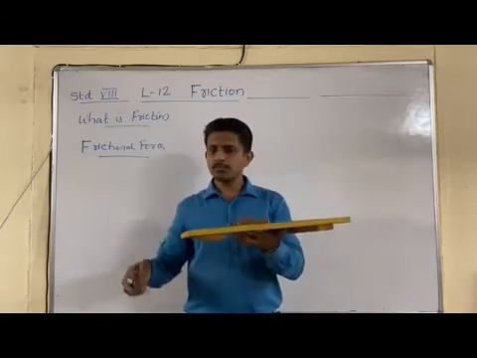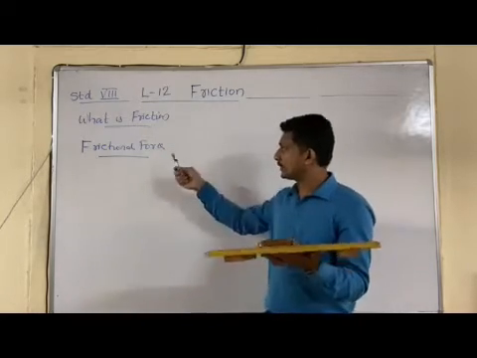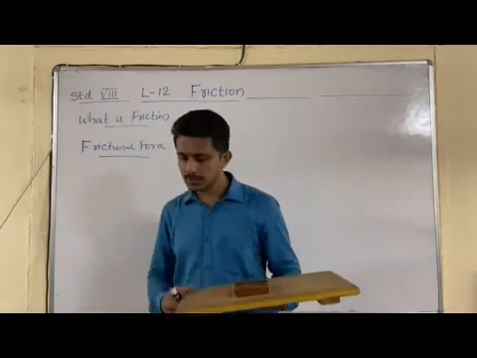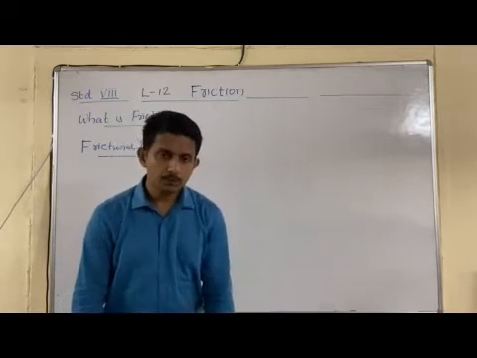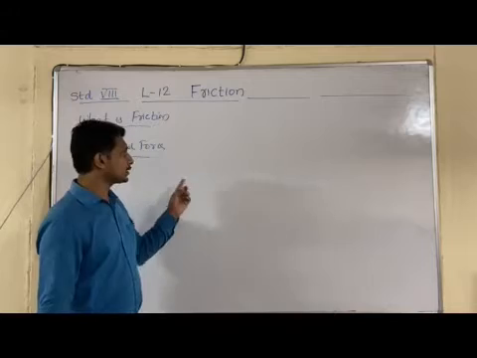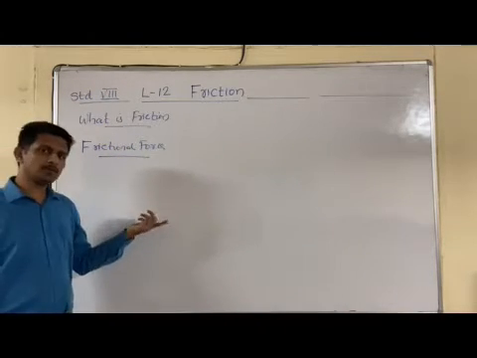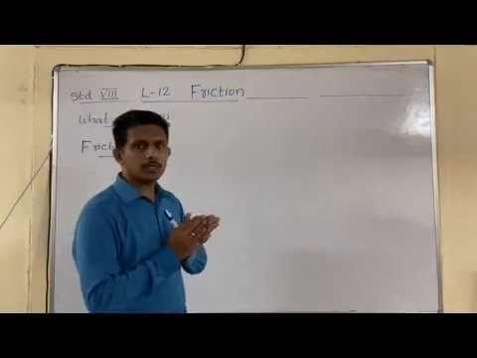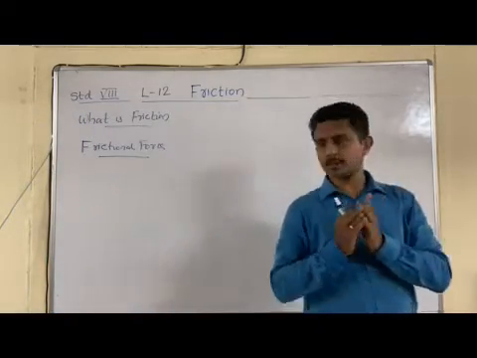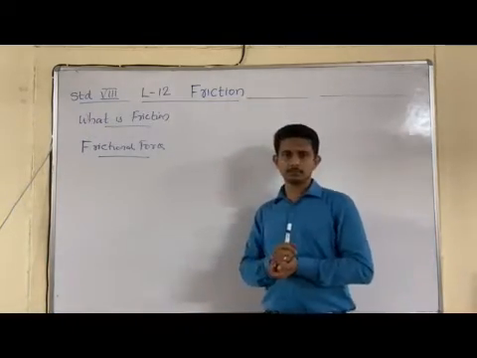So based on this, we can understand this frictional force. Frictional force means a force which is acting in the opposite direction of the motion of the object, and it tends to stop a moving object, and also it tends to prevent a stationary object from moving.